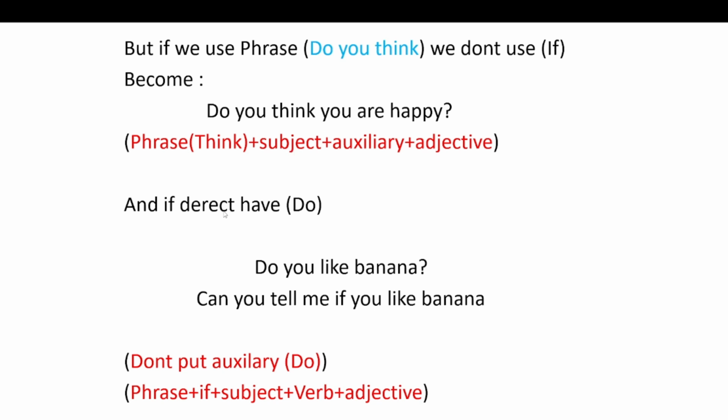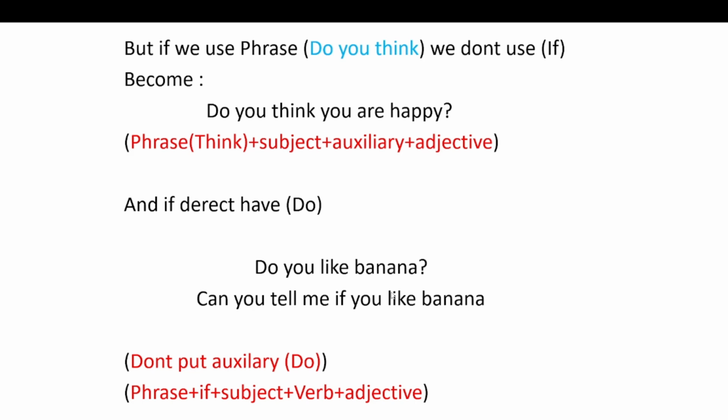And how about do? If the direct question has do, for example, do you like banana? This is a direct question. So in the indirect question, we put the phrase, can you tell me if, because this is a yes or no question, and the phrase is not "do you think" again. And we put the subject here, you.